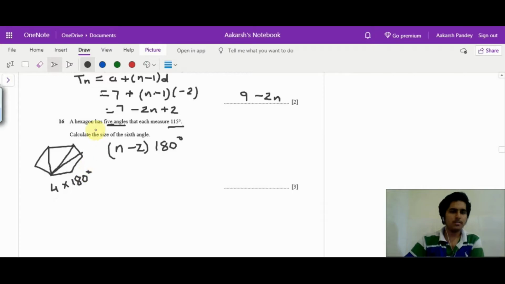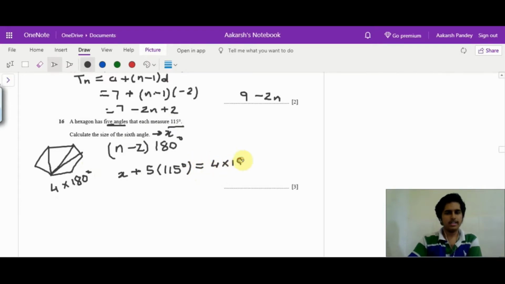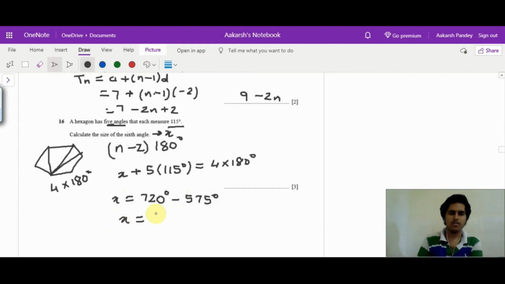So this is the total sum, and we have been given that 5 angles measure 115. So firstly, let the sixth angle be x. So what we have is x plus 5 into 115 is equal to 4 into 180 degrees. So you get x is 720 degrees minus 575 degrees, which is 145 degrees.